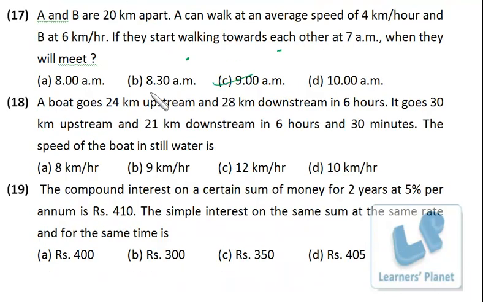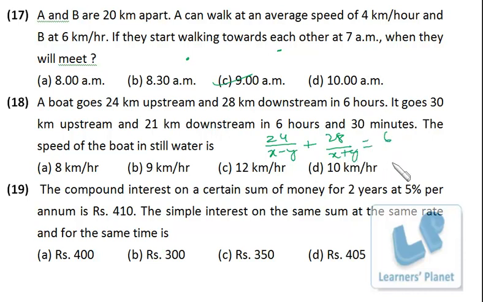A boat goes 24 km upstream and 28 km downstream in 6 hours. It goes 30 km upstream and 21 km downstream in 6 hours and 30 minutes, that is 6.5 hours. The speed of the boat in still water is? See, I assume the speed of the boat is x and the speed of the stream is y. So upstream speed will be x minus y. We have done this sort of problem. So time will be 24 upon x minus y, downstream 28 upon x plus y. Total time is 6 hours.